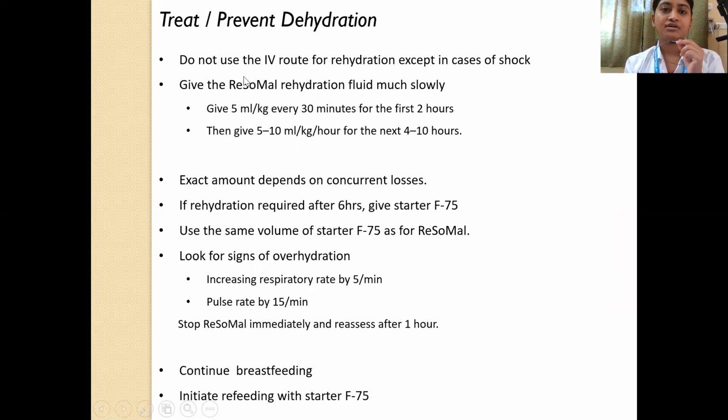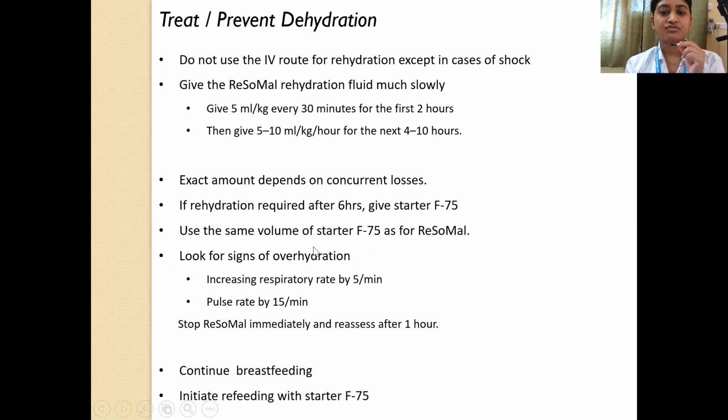You have to give reduced osmolarity ORS, ReSoMal rehydration fluid, very slowly. So you have to give 5 ml per kg every 30 minutes for the first 2 hours and then 5 to 10 ml per kg per hour for the next 4 to 10 hours. So as you can see, we try to correct it over a span of 6 to 12 hours. The exact amount definitely will depend upon the concurrent losses. If rehydration is required after 6 hours, you have to give starter F75 and you have to use the same volume of starter F75 that you had used for ReSoMal.